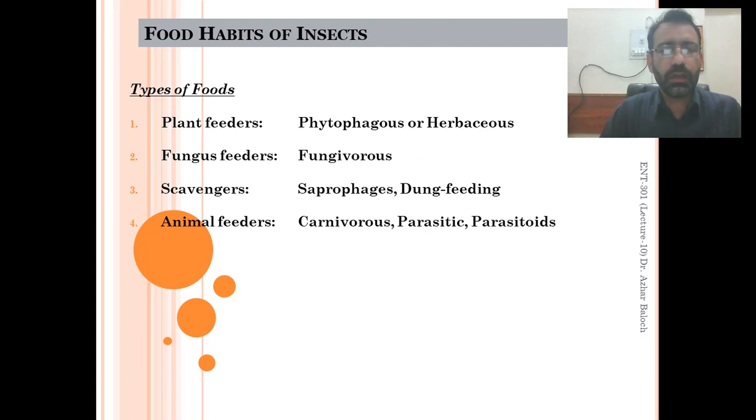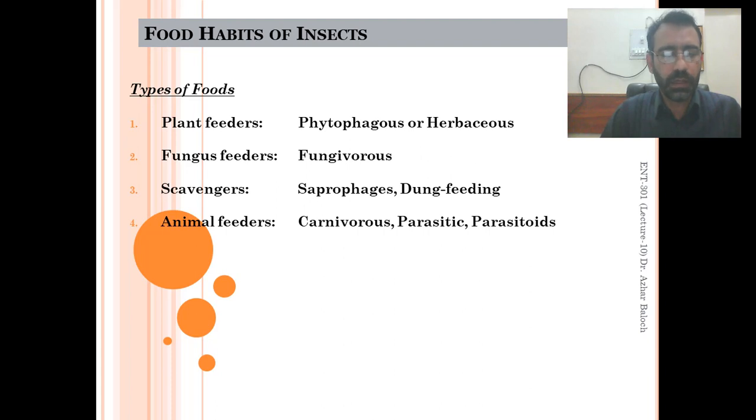Then oligophagous, they feed on a few plant hosts, and the example is spotted bollworm, which feeds on the okra and cotton crop. Then polyphagous are those types of insects which feed on multiple types of plants. For example, army worm and American bollworm.